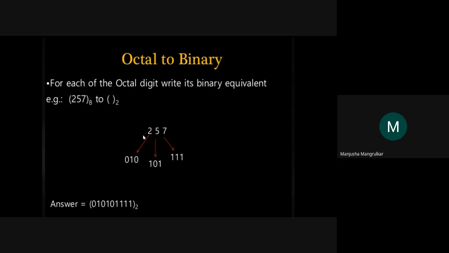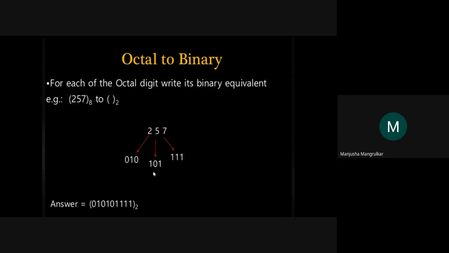Now this is the octal number to convert into the binary. So the octal number is 257, right? Now 7 represents all three, right? This is 1, 2, 4. If you add this 1, 2, 4, what is it? It is a 7.